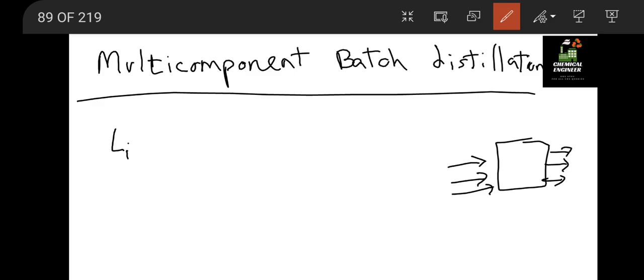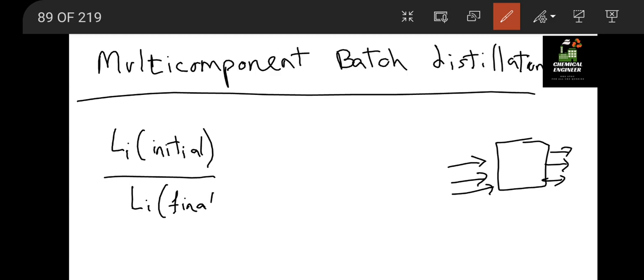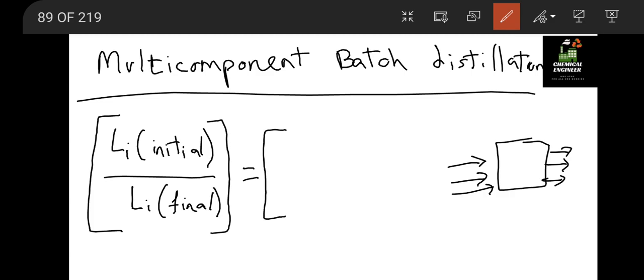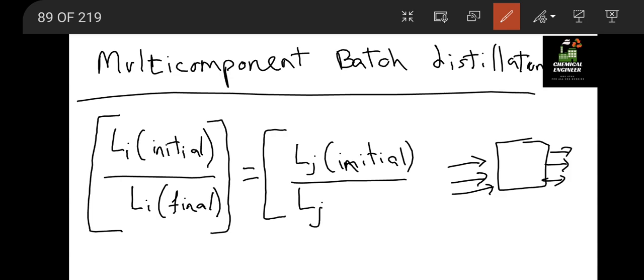Suppose this is the ith component, with flow rate initial and final as Li, which is equal to Lj initial divided by Lj final, raised to alpha ji.